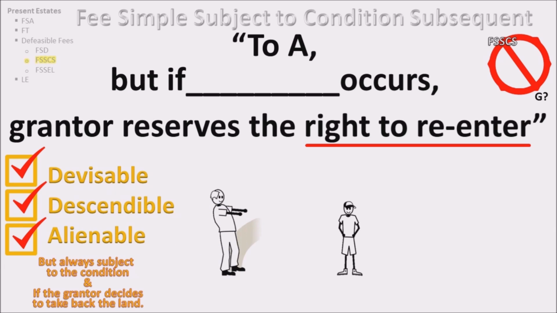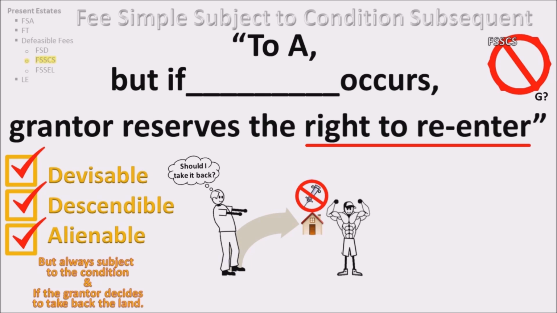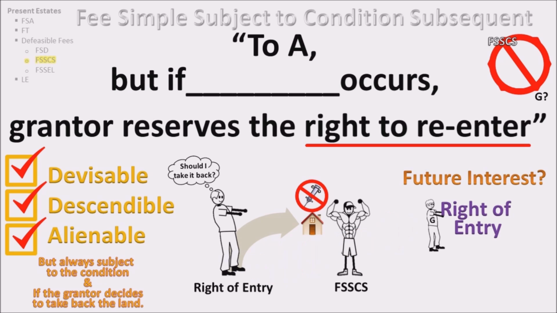For example, A conveys to B, but if steroids are ever consumed on the premises, grantor retains the right of entry. B has a fee simple subject to condition subsequent, and A has a right of entry. Are there any future interests? The future interest is in the grantor, and is called a right of entry.